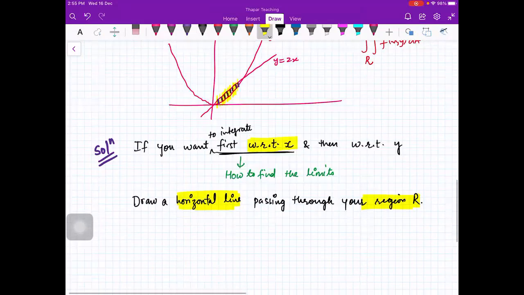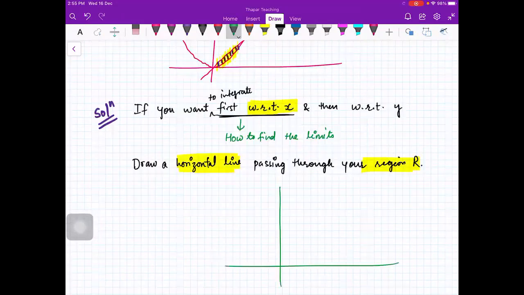I will replot the region, a bigger one. So we have something like this. This is a line, y is equal to 2x. And this is a parabola, y is equal to x square. And I want to integrate first with respect to x. So I will draw a horizontal line passing through my region R. This horizontal line will enter your region at some point and it will leave your region at some point.